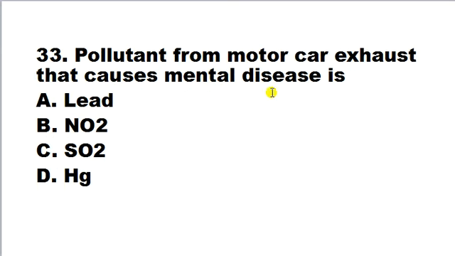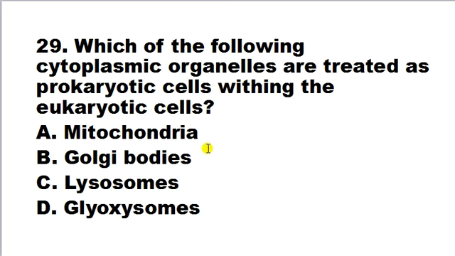Pollutant from motor car exhaust that causes mental disease is A. lead, B. nitrogen dioxide, C. sulfur dioxide, D. mercury. Here correct answer is D. Mercury is the pollutant from the motor car exhaust that causes the mental disease in human beings. So correct answer is D.